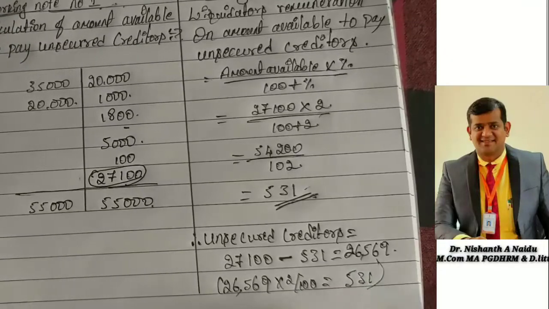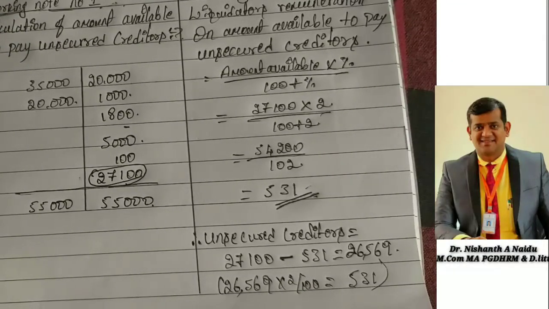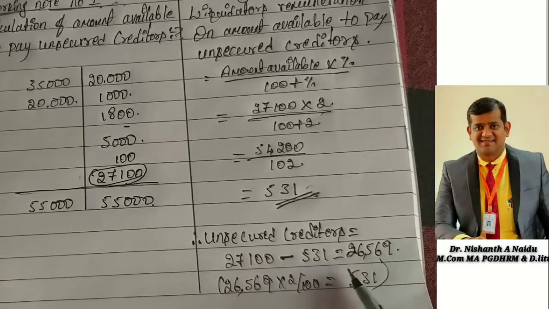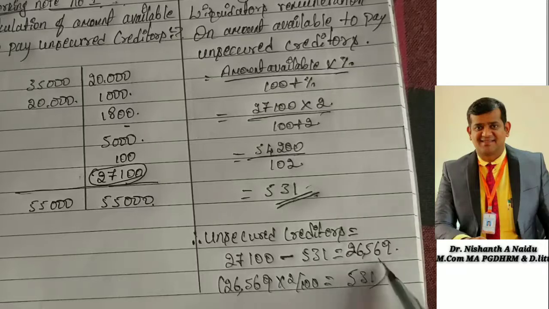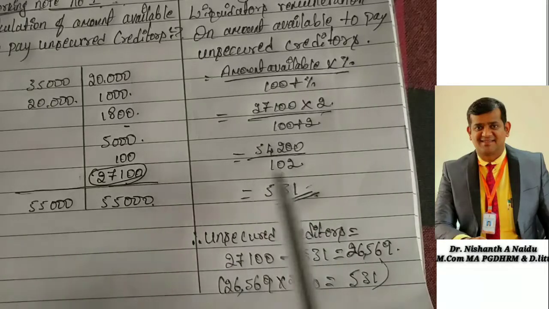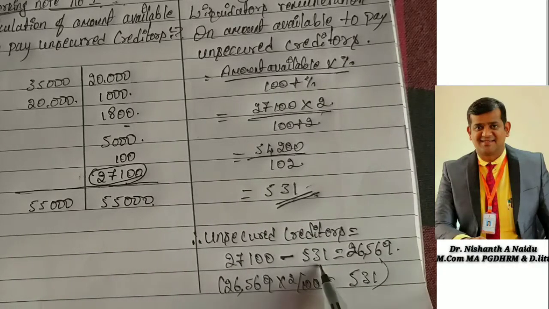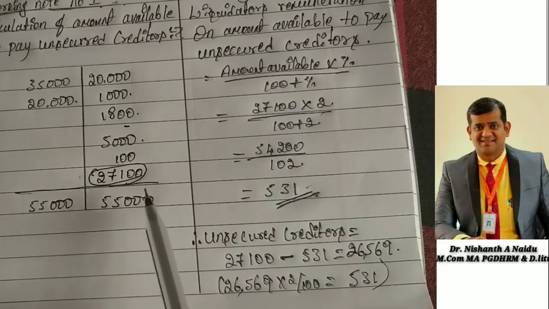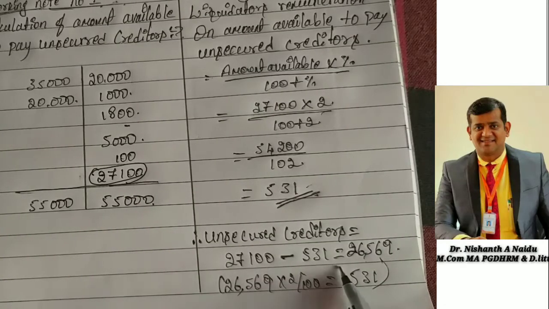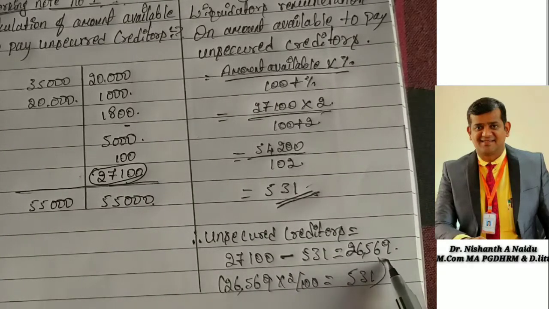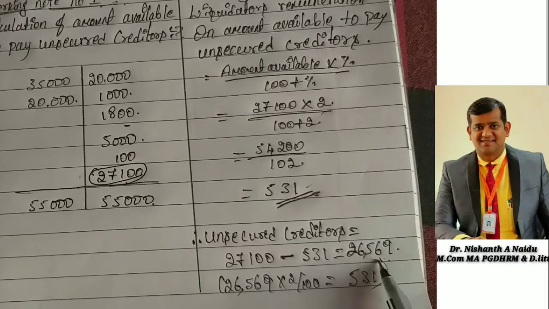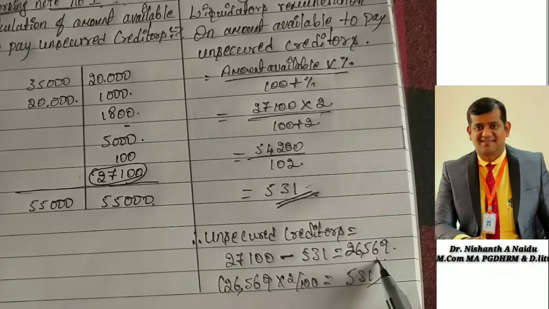So you can cross check. It is not needed, but if you have doubt, you can cross check like this. Unsecured creditors 26,569. So this is what we are going to pay to the unsecured creditors.